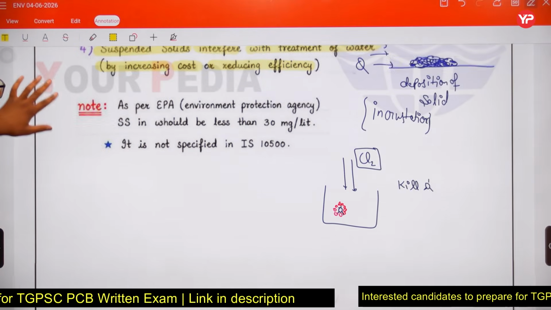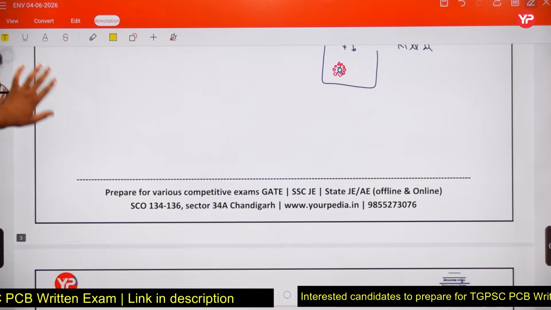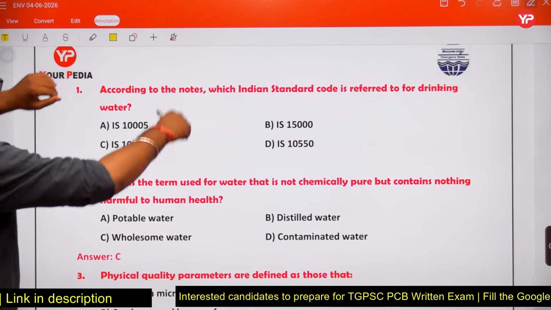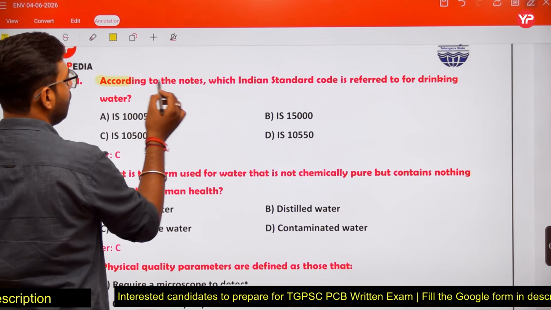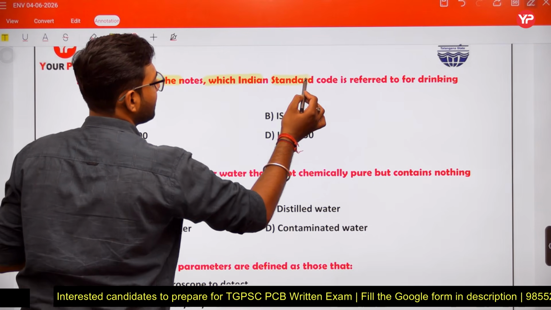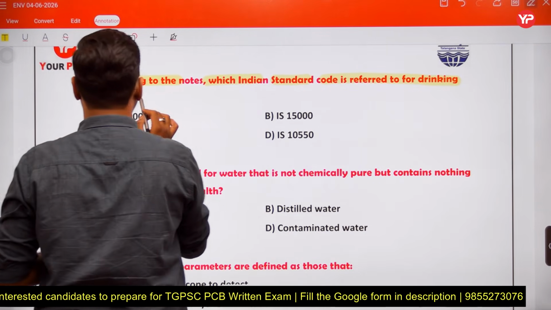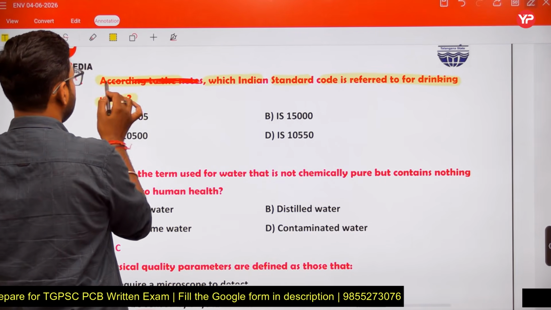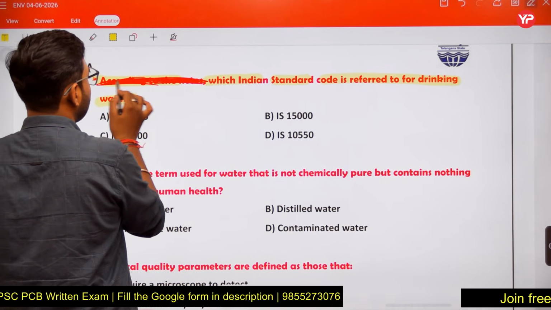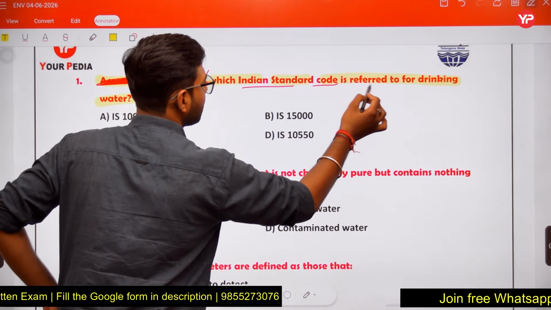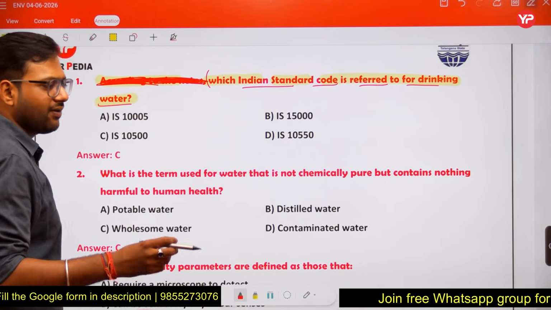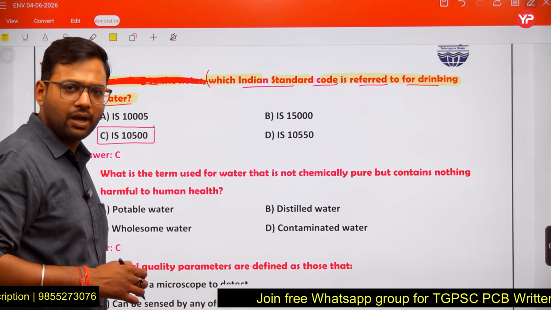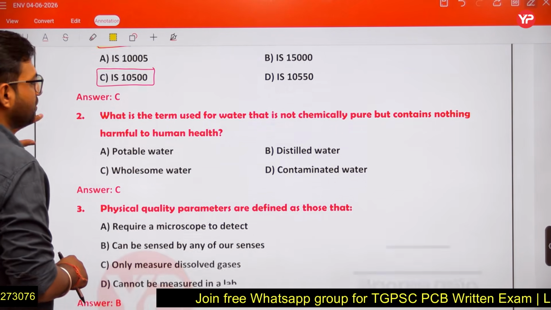Now some questions we are covering here. Some questions we will discuss. The first question is asking, according to the notes, which Indian standard code is referred to for drinking water? Just simply tell us which Indian standard code is referred to for drinking water. What is our drinking water code? So friends, our drinking water code is 10500. As I told you, our drinking water code is 10500.